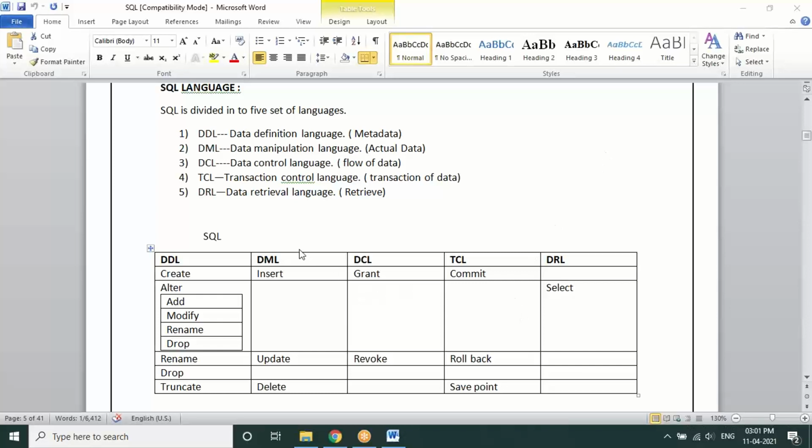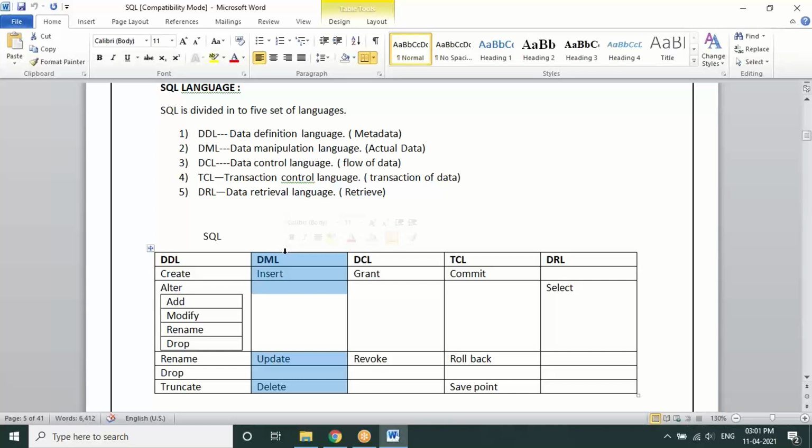The next category is DML, data manipulation, in which we work with the data. The statements we use are insert to add rows to the data, and update and delete. We'll work on these, which is important for us to make manipulations. That all falls under the category called DML.